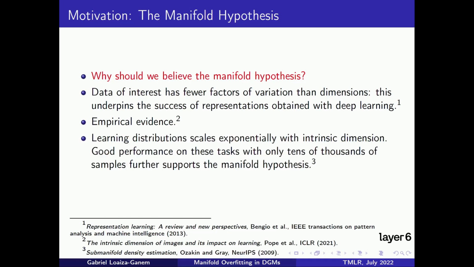And there are also theoretical reasons to believe in the manifold hypothesis. For example, kernel density estimation has exponential sample complexity in the intrinsic dimension of the data. So, if this dimension was equal to uppercase D, the problem of learning distributions would essentially be impossible in practice. Yet as a field, we have developed algorithms that work well, despite some problems that I will outline later. The mere success of deep generative models is yet again evidence supporting the manifold hypothesis.